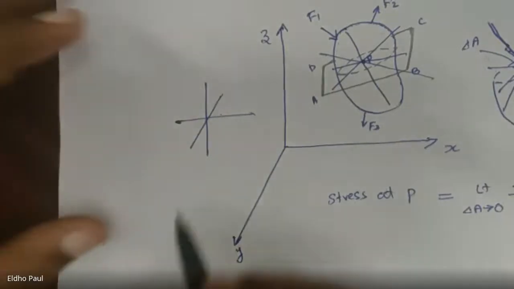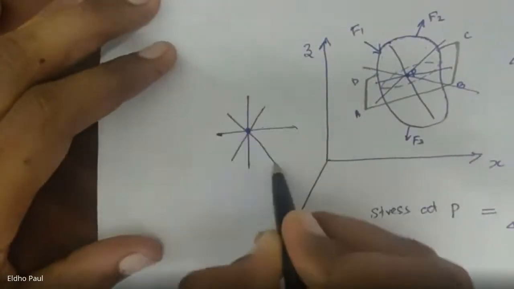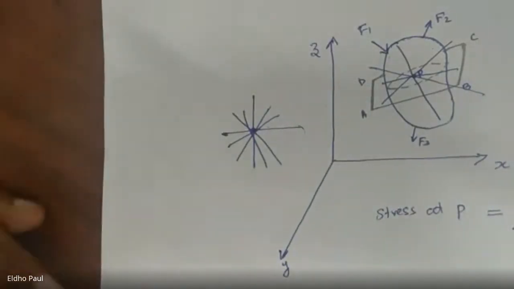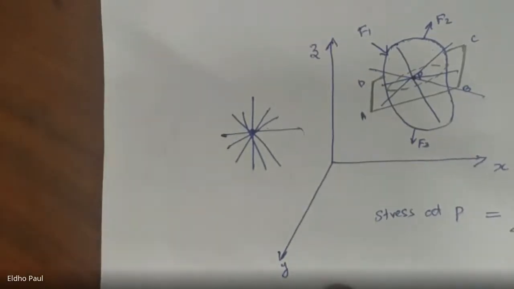Okay, so if you take a particular point, you have an infinite number of stress values, and out of this infinite number of stress values, there will be a maximum stress value, and our design of the body is based on that maximum stress value.